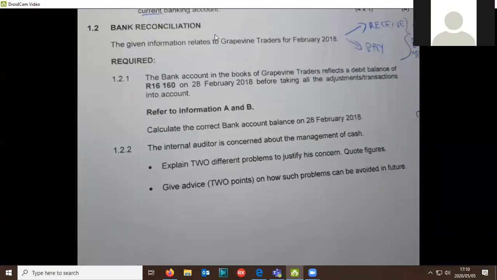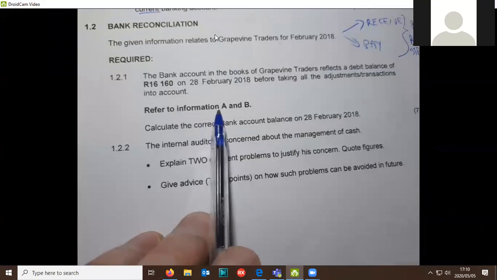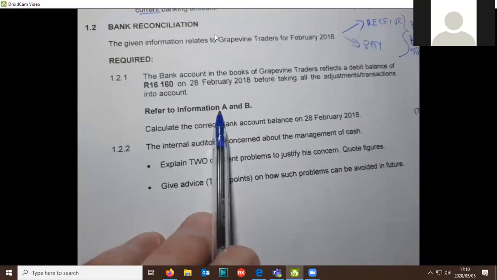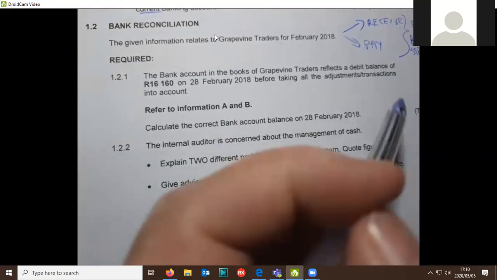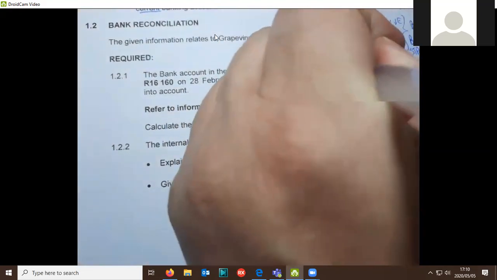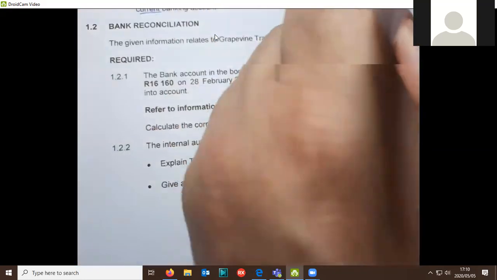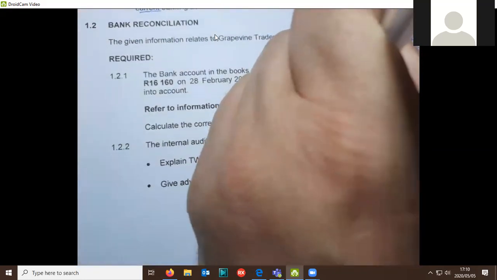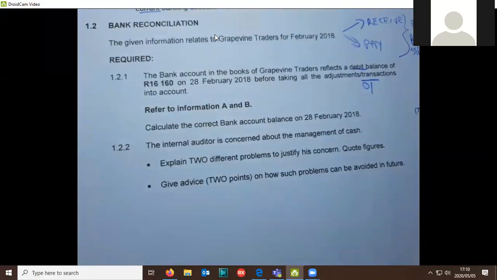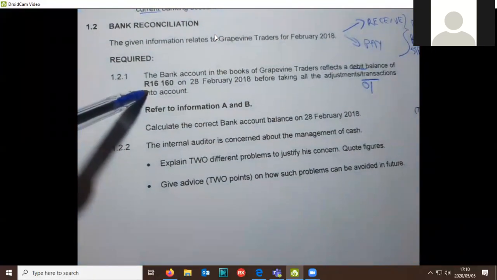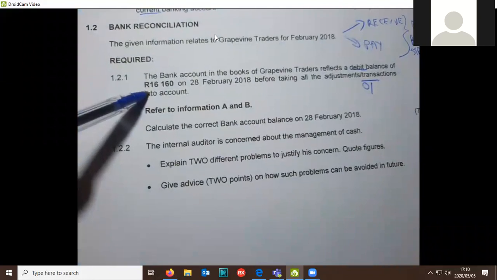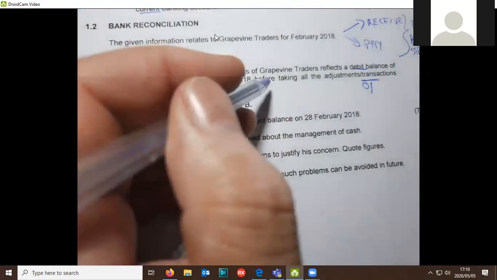Okay, right. So the bank account in the books of Grapevine Traders reflects a debit balance. Debit balance means in your books, the bank account is going to be on this side, of 16,160. But this is before the following adjustments, that is really important, before those adjustments have taken place.